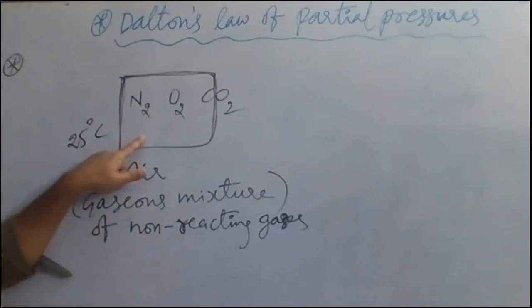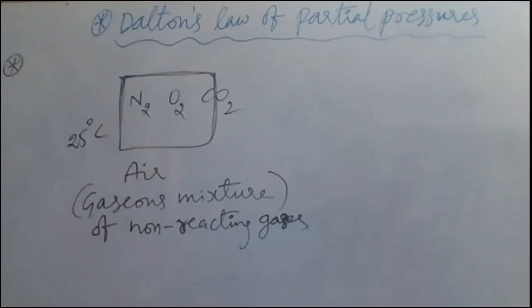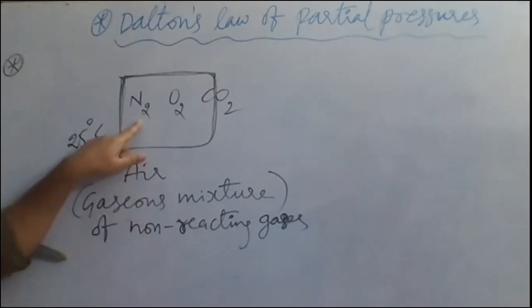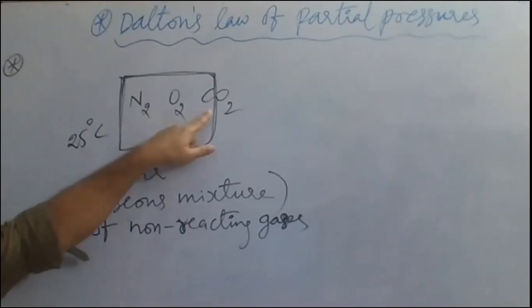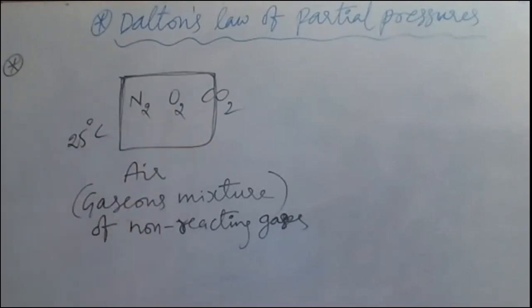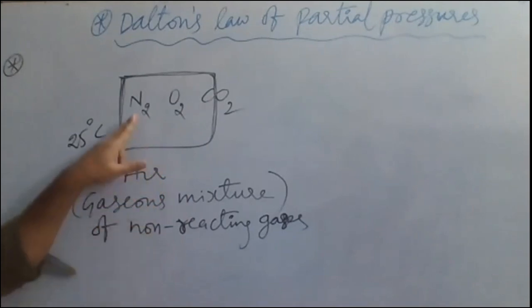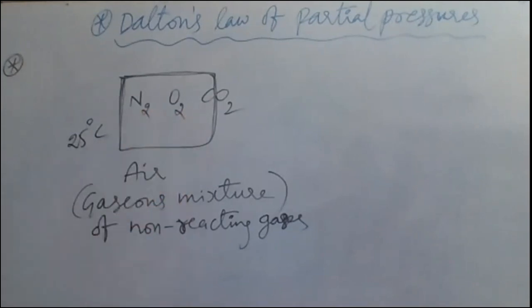In any mixture of non-reacting gases, nitrogen gas has its own partial pressure, oxygen gas has its own partial pressure, and CO2 gas has its own partial pressure. The total pressure of this gaseous mixture is equal to the sum of the partial pressures of all the individual gases. This is called Dalton's law.